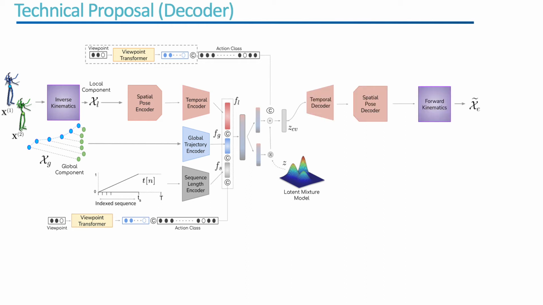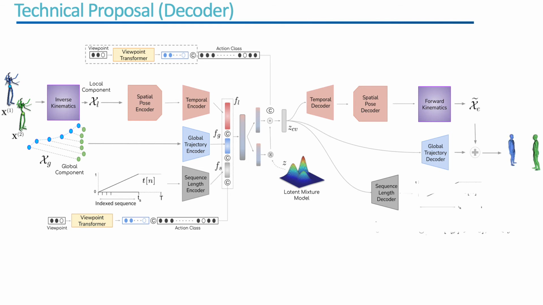The latent representation is mapped via a series of decoders to a 6D representation of the action sequence. A global trajectory decoder is used to map the latent representation to the estimate of global action component. A set of modules complementary to those found in the encoder are used to map the latent representation to the estimates of local and global action components. These components are combined to obtain the generated 3D pose sequence. The sequence length decoder's output is thresholded to trim the 3D pose sequence to its effective length.